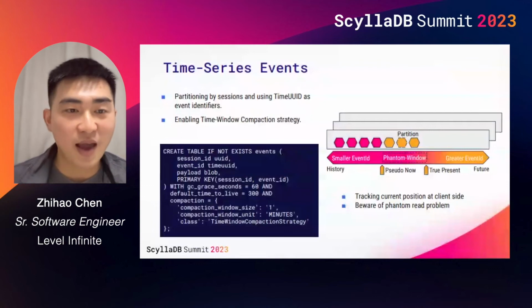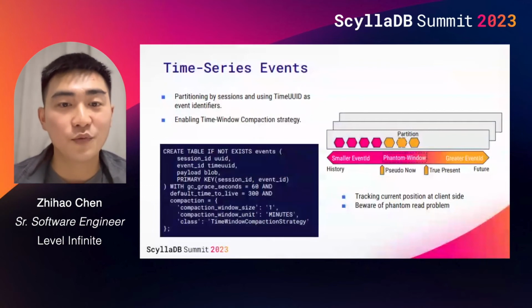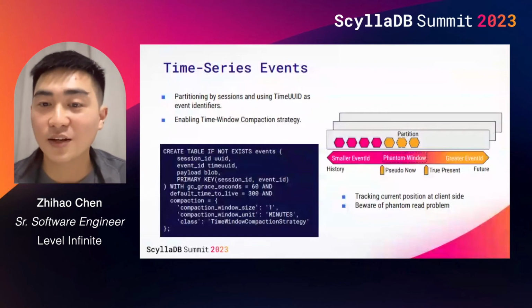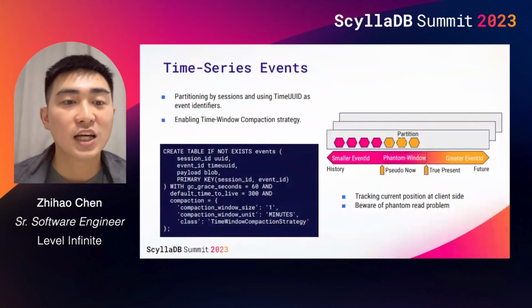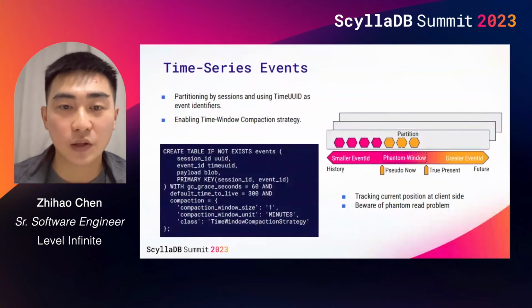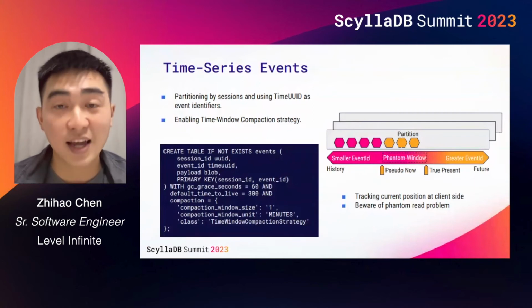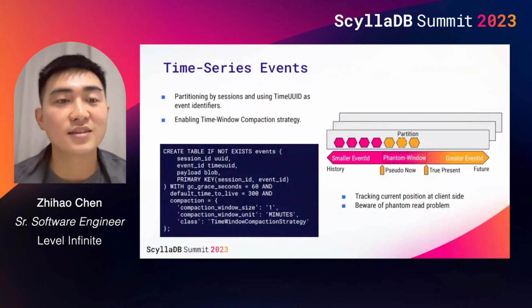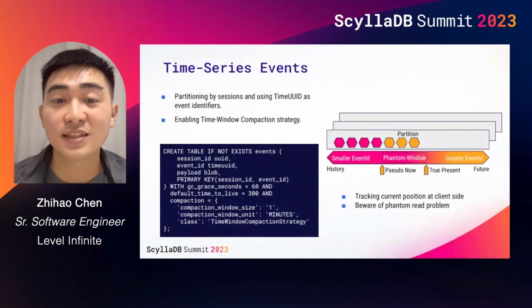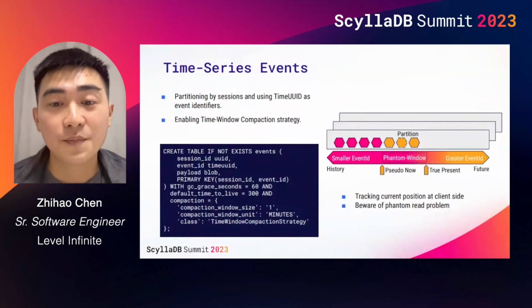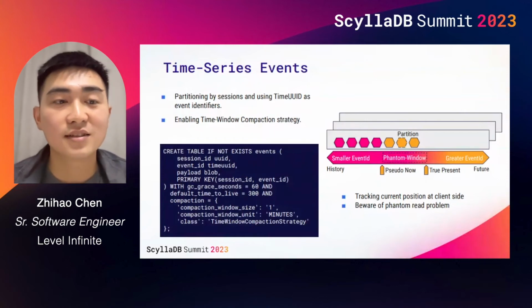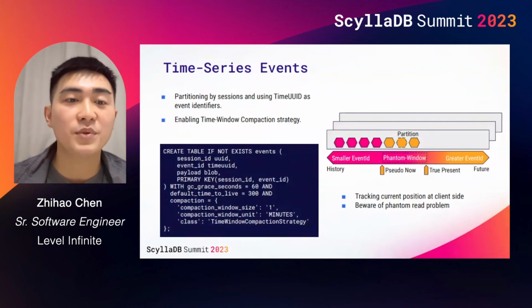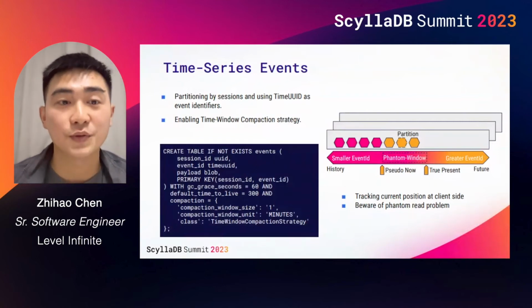To support this dispatch of events to each gameplay session, we use the session ID as the partition key so that each gameplay session has its own partition, and events belonging to a particular gameplay session can be located efficiently by the session ID. Each event also has a unique event ID, which is a time UUID, as the clustering key. Because records within the same partition are stored by the clustering key, the event ID can be used as the position ID in the queue.